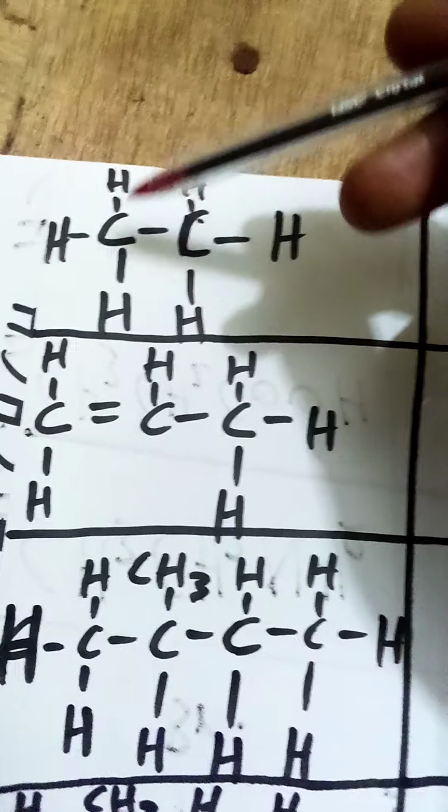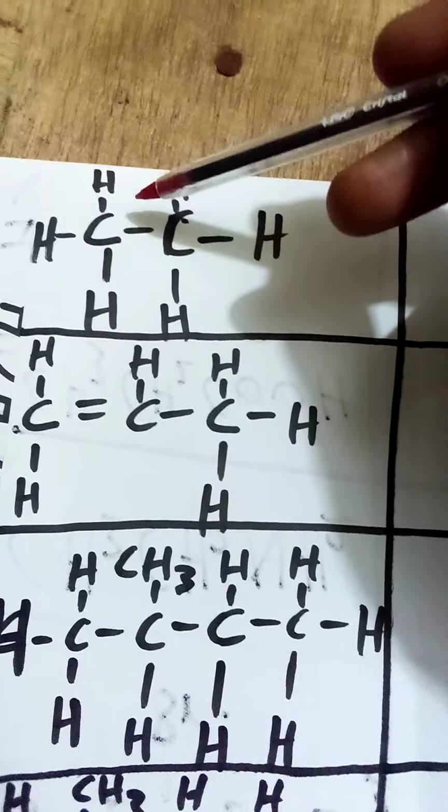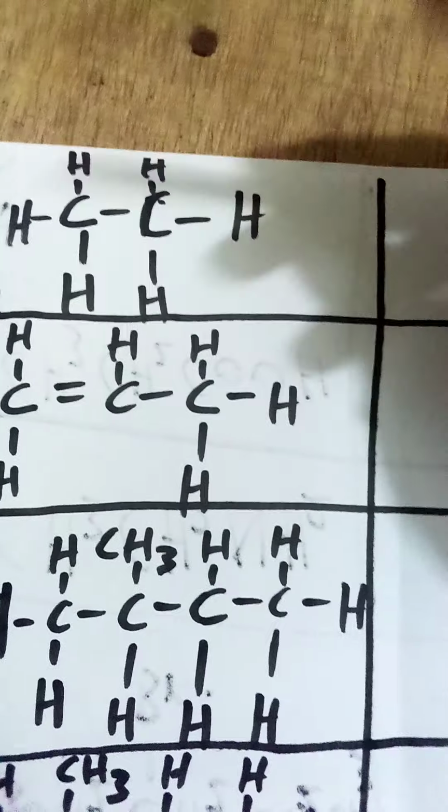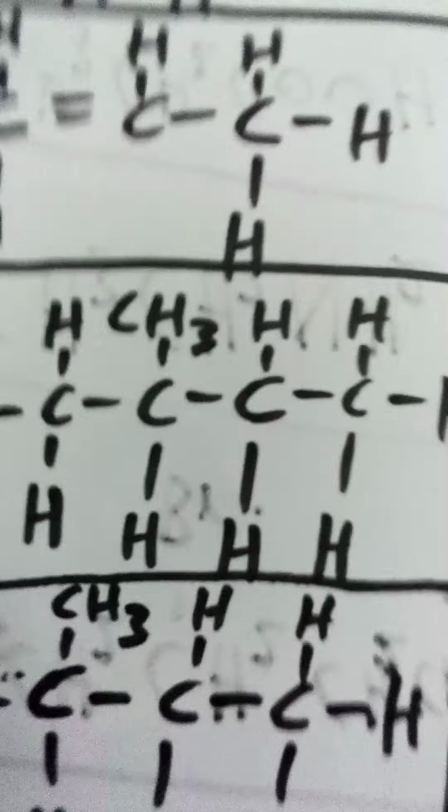Is it alkane or alkyne? This is a single bond, so you call it an alkane. Since it's a single bond, we call it an alkane. So it's eth, and if it's an alkane, you call it what? Ethane, E-T-H-A-N-E. That's ethane. You get it? An alkane, so ethane.